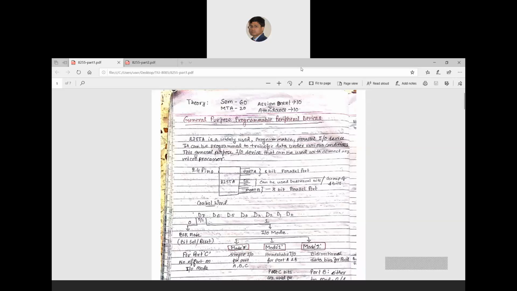So today we are going to the topic that is your 8255. This is just a continuation of our previous topic. In our previous topic we completed the 8085 interrupt process. The 8085 interrupt process is a process where some external devices are connecting with the 8085.